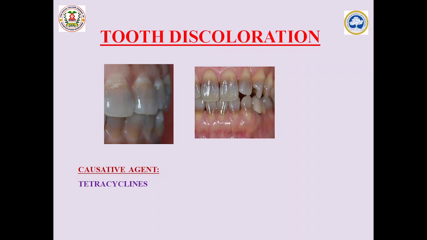This picture shows the tooth discoloration caused by tetracyclines. Tetracycline is totally contraindicated in pregnancy. If a pregnant mother takes tetracycline, it will form a complex with calcium and phosphate, and because of that it will produce a teratogenic effect. It will affect the growth of the fetus. Apart from that, when the teeth start erupting in the child, tooth discoloration will be a significant aspect seen, occurring mainly because of the usage of tetracycline by the pregnant woman.